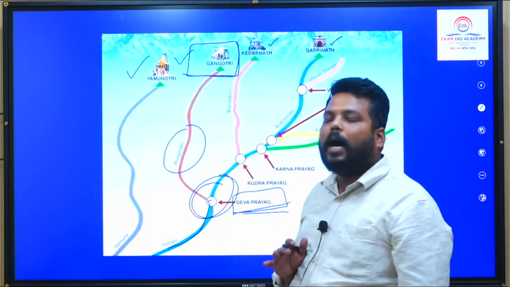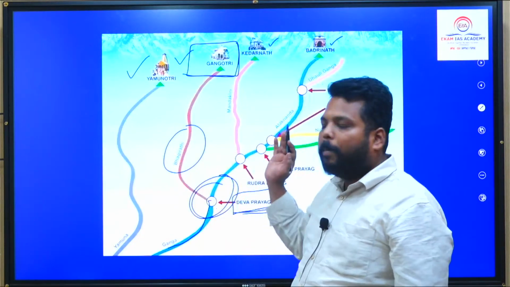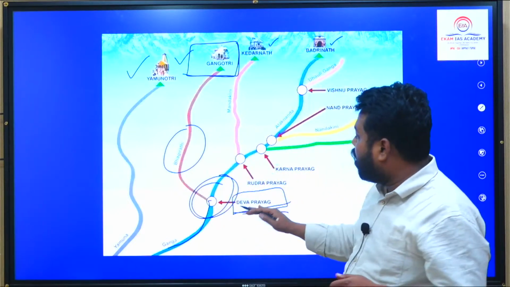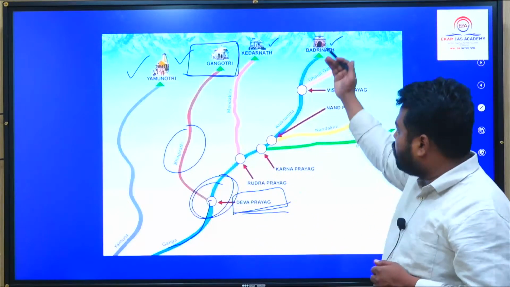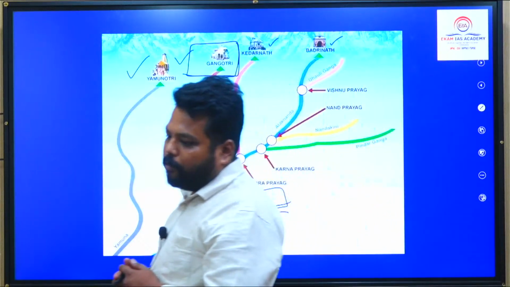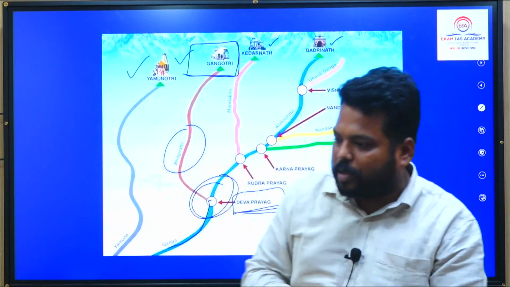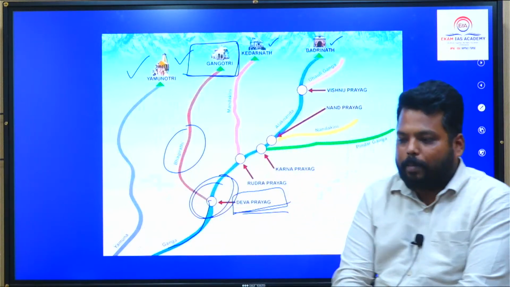Before that they don't call it Ganga, maybe they do, but Bhagirathi is the stream present over there. But upstream of Devprayag, we have many prayags located. Chances are very great that questions would be coming from these prayag locations.